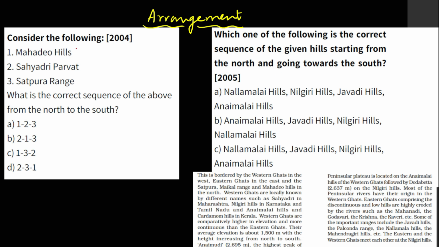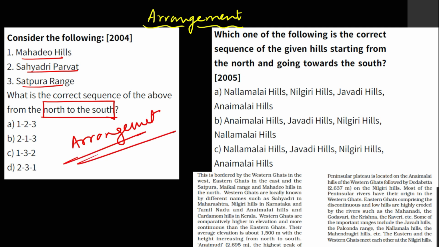Consider the following: Mahadev Hills, Sahyadri Parvat, Satpura Range. You see, north to south arrangement. This is a favorite topic of UPSC. I can assure you, this type of question is going to come in 2024 or 2025. Definitely it is going to come, because you can see here in 2004 and 2005, back to back they asked this question.